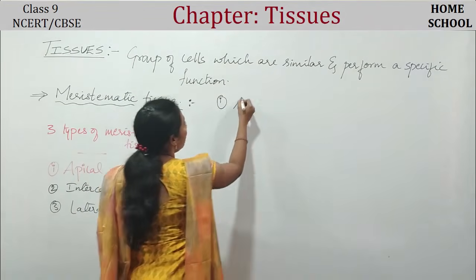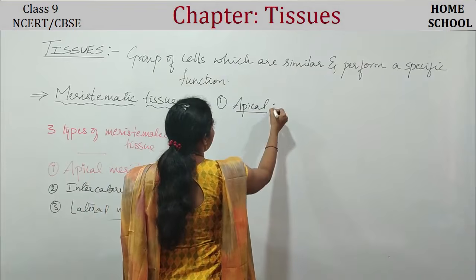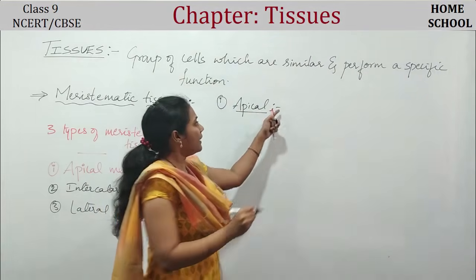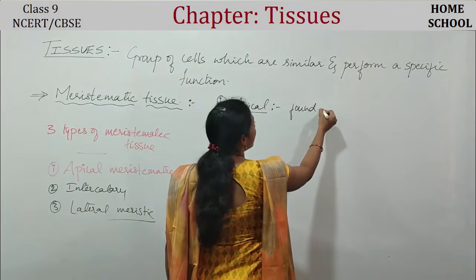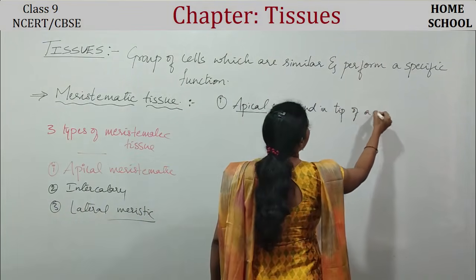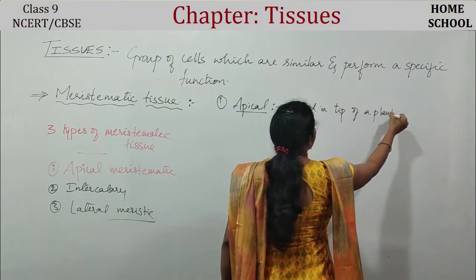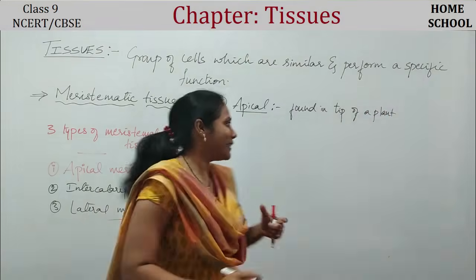Coming to apical meristematic. Apical meristematic tissue is found at the tip of a plant and helps in growing the height of a plant. Clear?